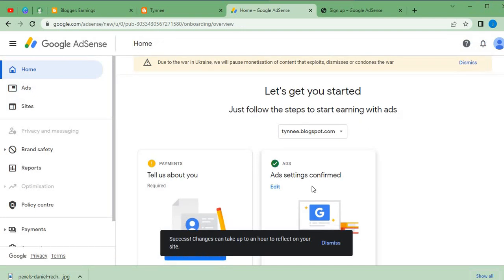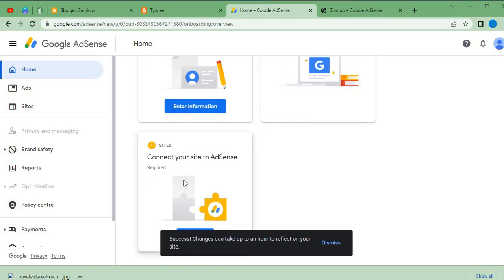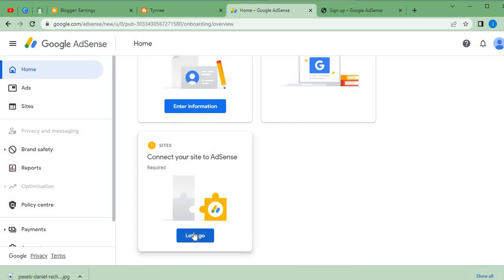Can you guys see it has been checked, meaning we've actually done this. Then the next thing is to connect our site. All we need to do is to click here, dismiss this, then click here to let's go. But we are not going to be doing that for now.